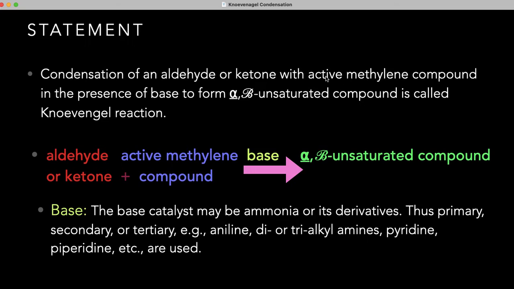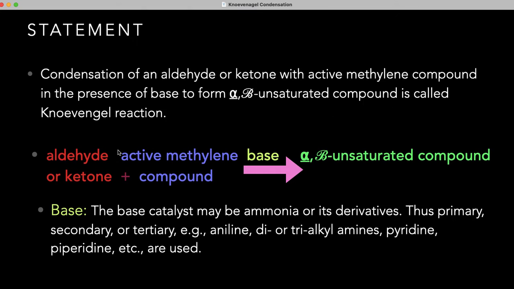As we know, an active methylene compound contains the active methylene group, in which the CH2, that is the methylene group, is attached on both sides to electron withdrawing groups. This reaction is carried out in a basic medium, or it is catalyzed by a base. The product of this reaction is the alpha beta unsaturated acid.